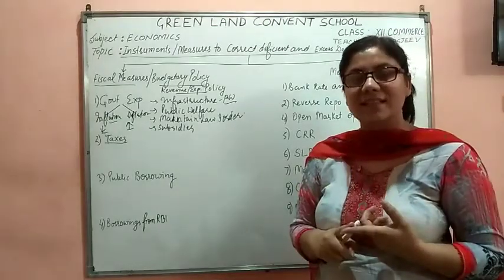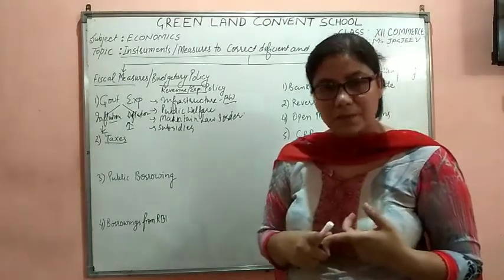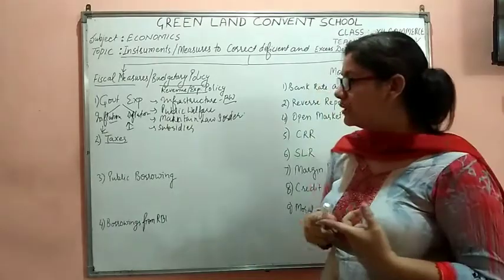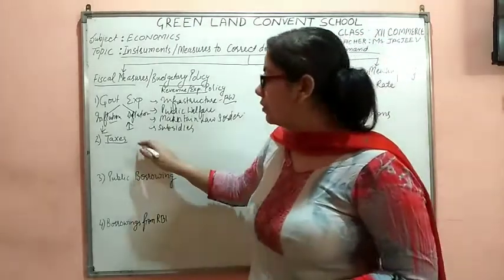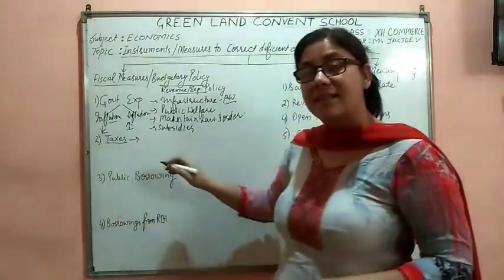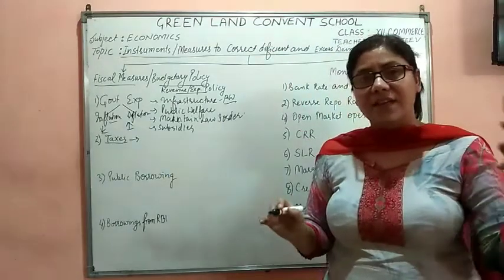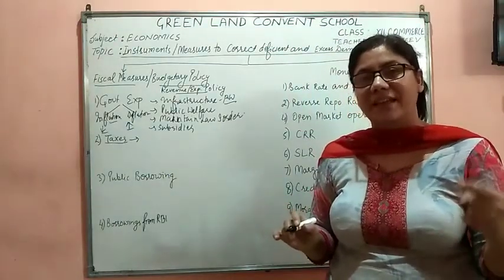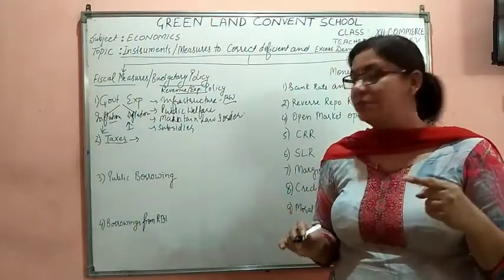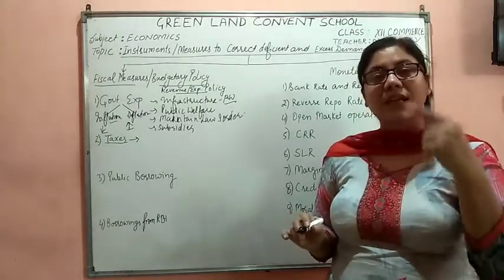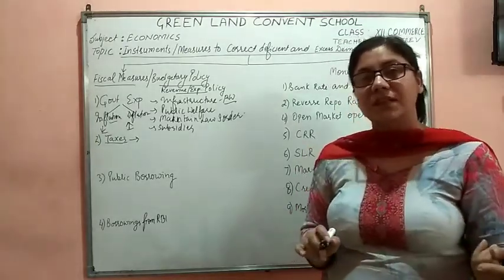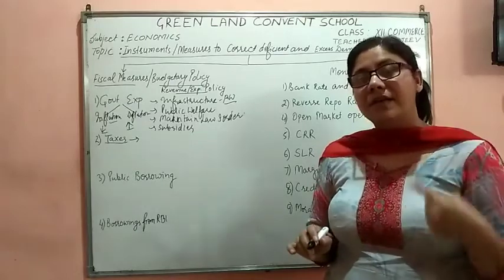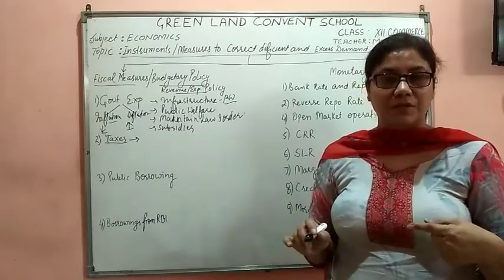So what would happen with tax? Earlier when I was talking about the causes of aggregate demand, there you have seen that taxes will either reduce the disposable income of the people or increase the disposable income of the people.